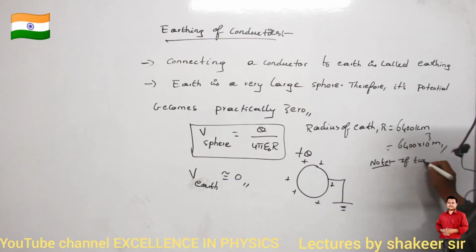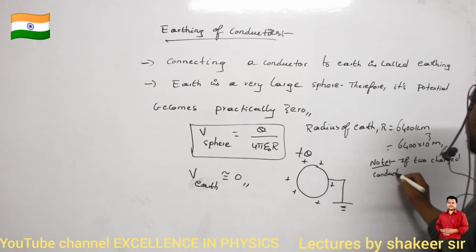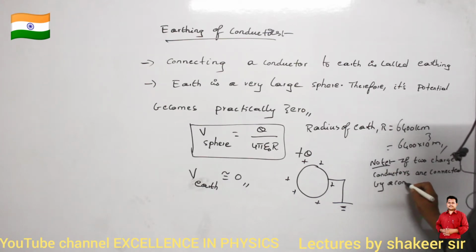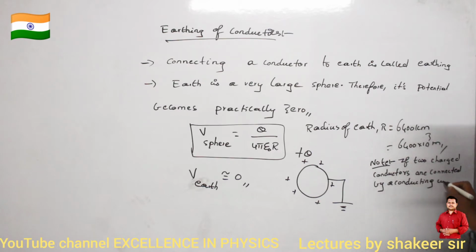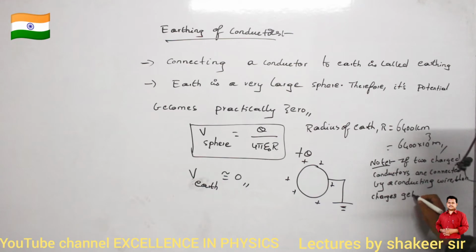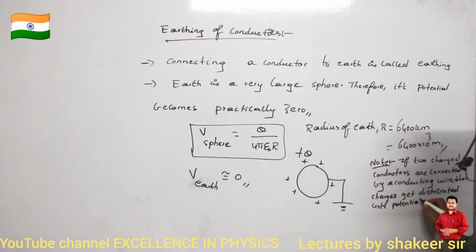If two charged bodies, or two charged conductors, Earth is also a conductor, if two charged conductors are connected by a conducting wire, then charges get distributed until potentials become equal. Are you able to understand?